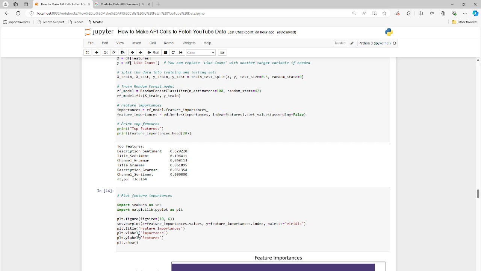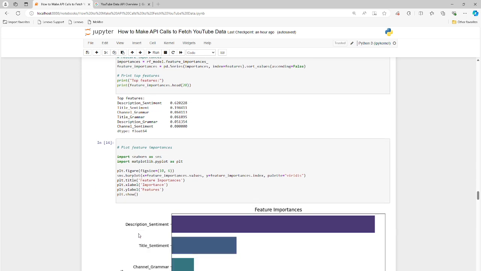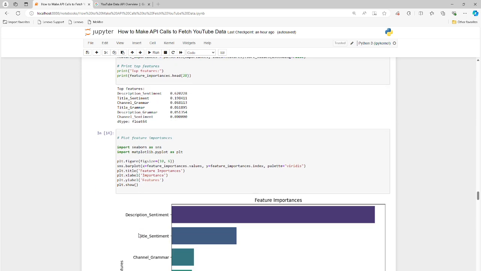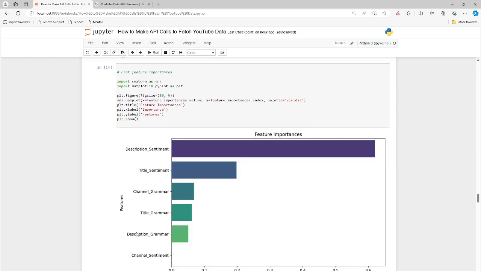And we can see description sentiment is by far the most statistically impactful. In this case, title sentiment comes up about 20% of the time. Description sentiment comes up about 60% of the time.